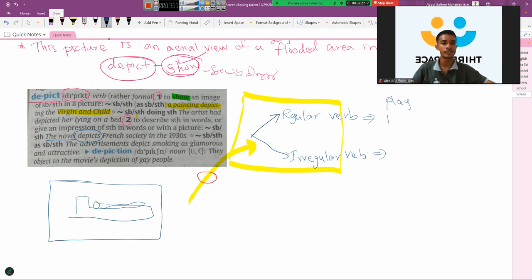So if you write this, play, played, played, playing, and plays, so here this ed, right? So past tense and past participle are formed by appending ed to the root form of the verb, right? So this is a regular verb.